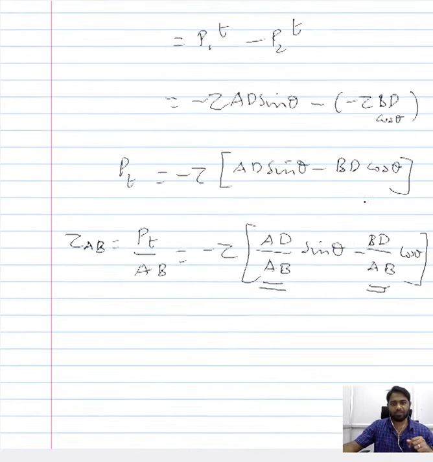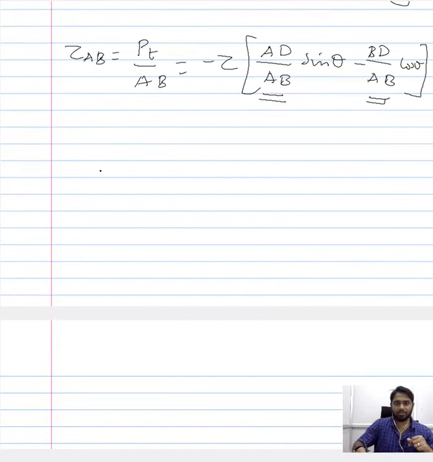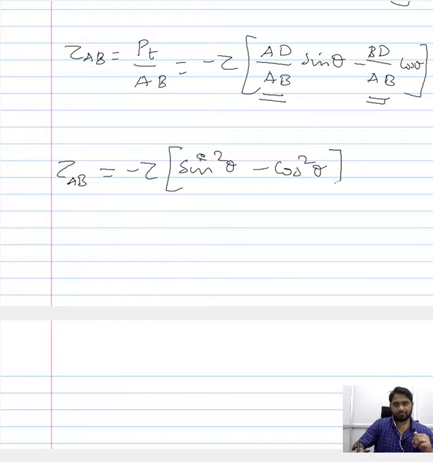So when you write that expression, the shear stress that is acting along AB is nothing but minus tau of sin square theta minus cos square theta. Now cos square theta minus sin square theta is nothing but cos 2 theta.